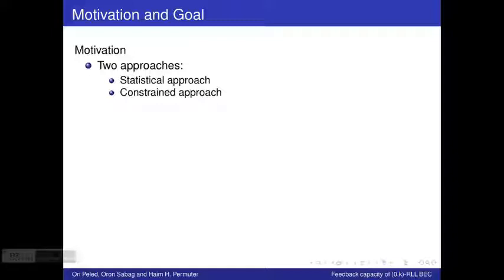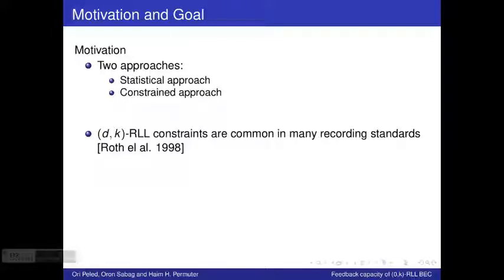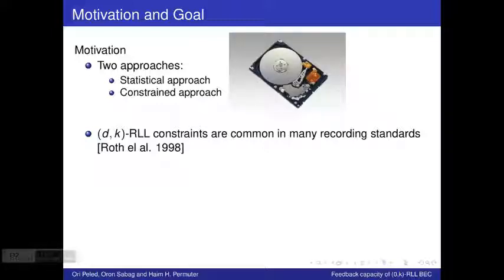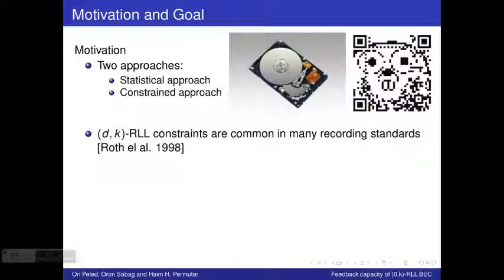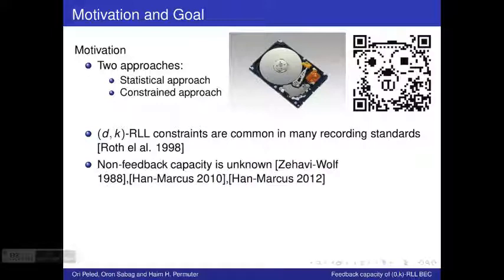The 0k RLL constraints are very common in many recording standards, such as magnetic and optic standards. Even the modern QR codes contain elements of the 0k RLL constraints. The non-feedback capacity for our system model is as yet unknown. Several works have provided various bounds on the non-feedback capacity, but the capacity itself is still unknown.